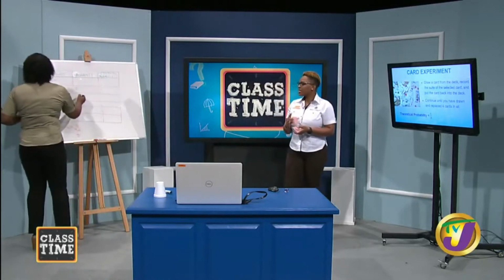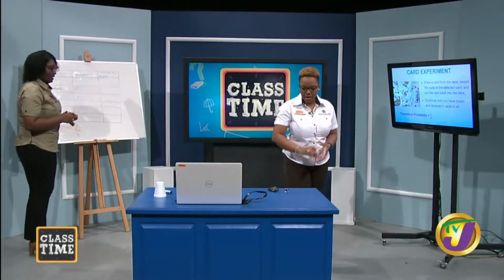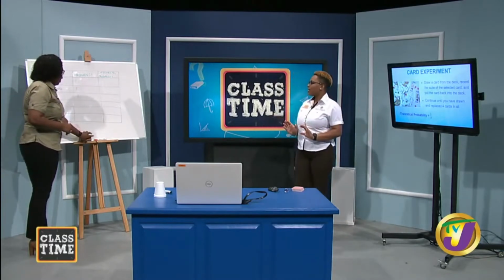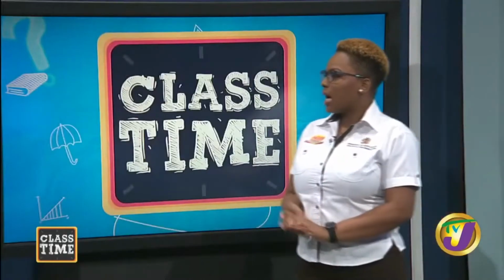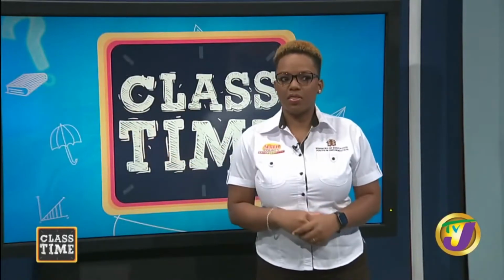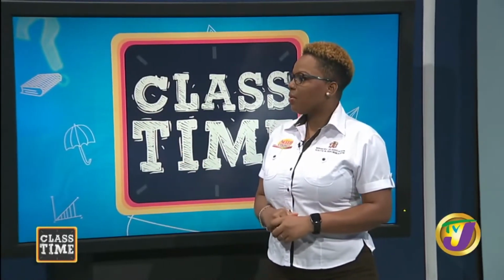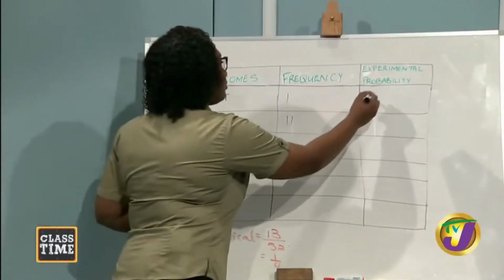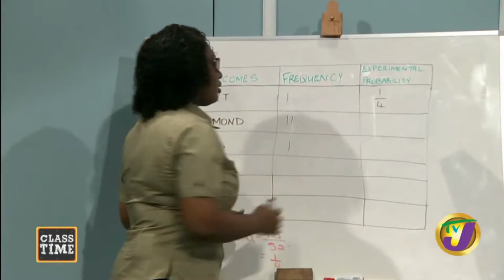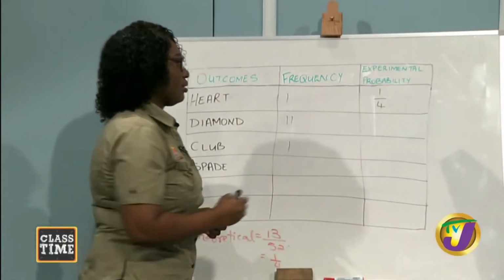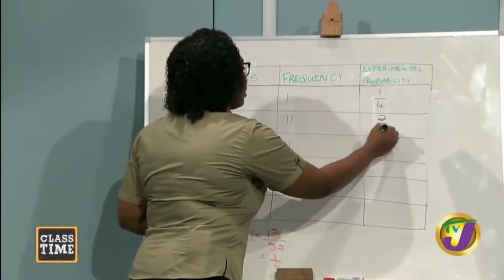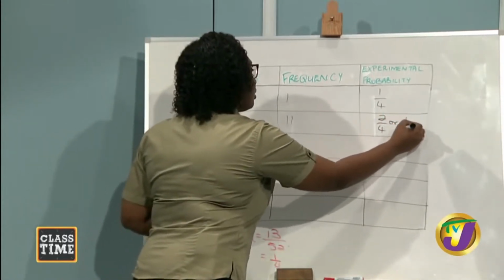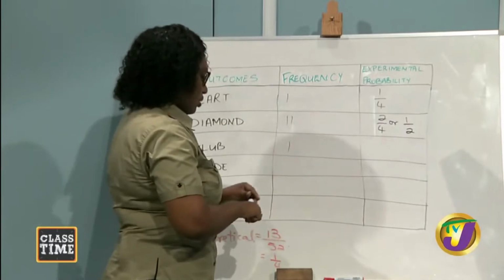Okay, so let's see what our experimental probability is. So we had 4 draws, and based on the recording on the board, I'm seeing here where we have heart to be 1/4, diamond to be 2/4, and we can simplify that to a half. And then we have clubs 1/4.